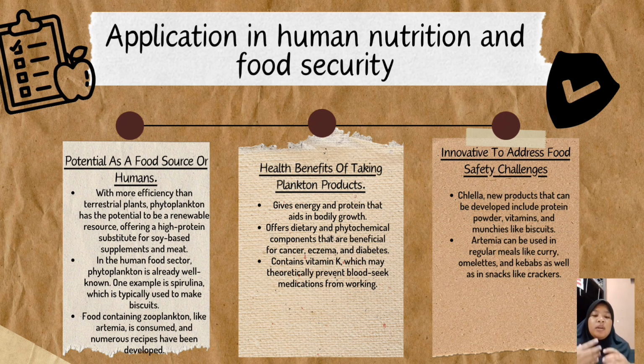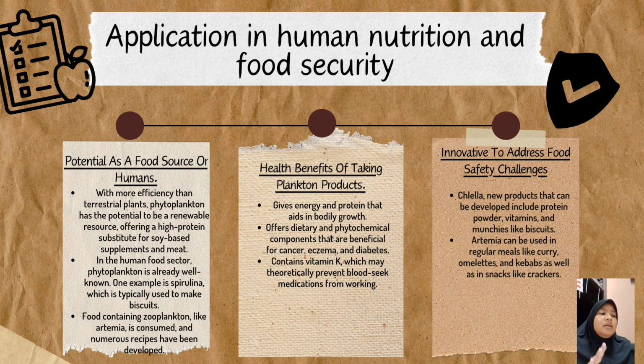Okay, fruit challenge is one of the things we know: the more you feed with food safety challenge, you are a good food to give the human. So the innovation in both products, for Chlorella, the new products that can be developed include protein powder, vitamin, and muscular biscuit. The protein products in the market now can also contain Chlorella to give more protein. Like vitamin, like I said earlier, we have vitamin K that is good for blood clotting, and biscuits are really well known now in the market, and cheaper than spirulina.